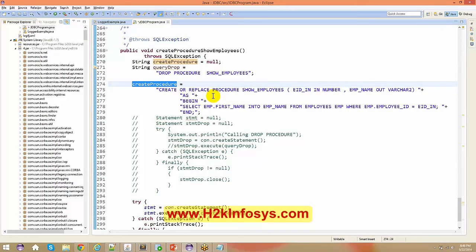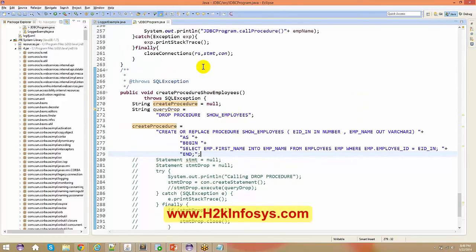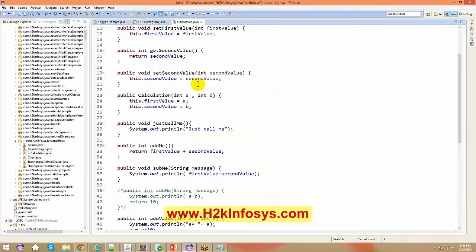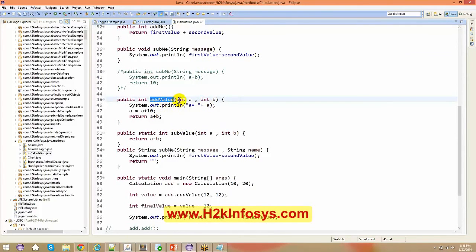Yes, Jaram, I want to ask, what is a procedure? What is a procedure? Yeah. Okay, procedure in database concepts. Now tell me, when you talk about a calculation method, in your calculation method you basically say add value and you pass some arguments to it, and in return you get one result. If you say 2 plus 3, you get the result as 5, right? So this is a function in Java wherein you're passing some arguments and getting a return value.